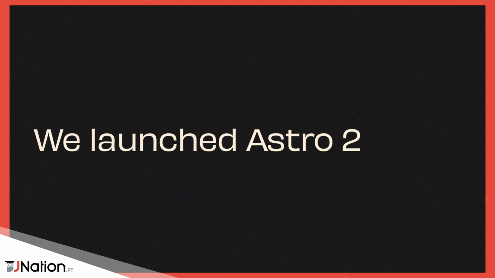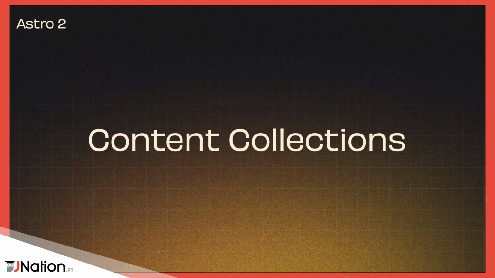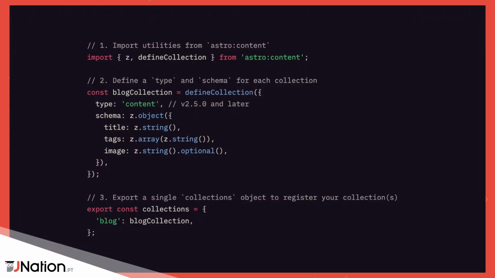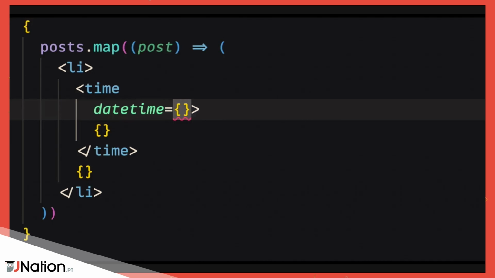I know that over the last year, I don't know who has followed it, but we have done a couple of releases, quite big ones. So yeah, a lot of people were laughing at us because we release so often. Yeah, I'm sorry about that, we just ship code. So we launched Astro 2 quite a while ago, and the major feature there was content collections. Content collections offer this amazing API and very native feel of working with your markdown content. You can basically have it completely be type safe.